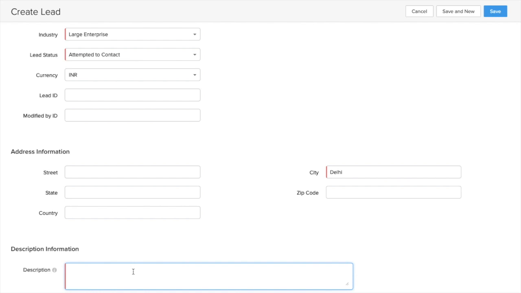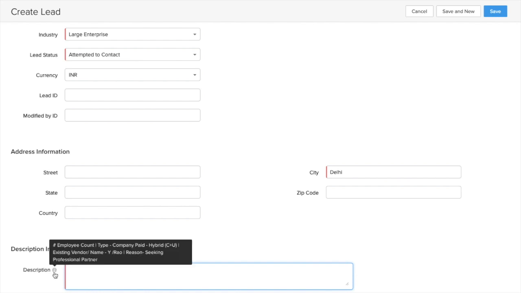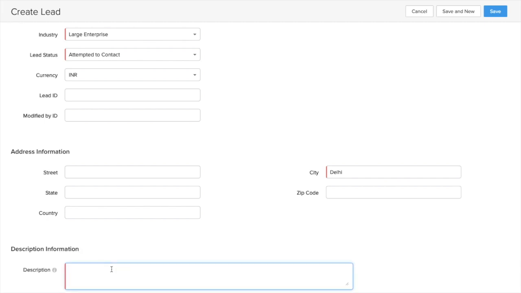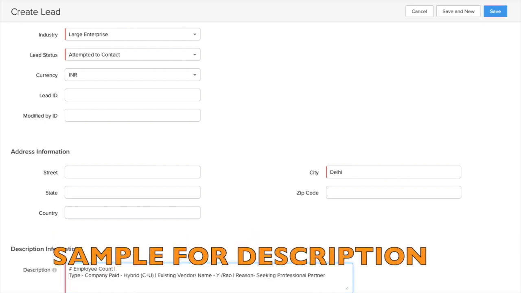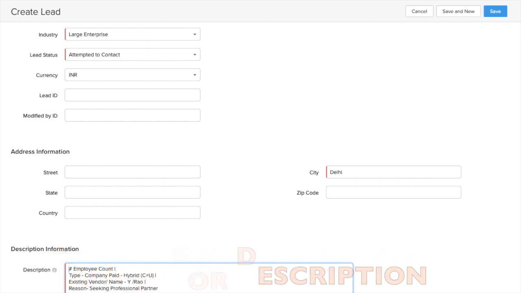You would see there are certain fields where we have this eye icon which represents information. As I hover my mouse over the eye icon, I could see that some text is written there. So again, that's for your suggestion. I have simply copy pasted that text, and let's try and understand what exactly that particular text means. This gives me an idea about what all information I should have in the description. Again, we are trying to have a similar format across deals, leads, locations and representatives. So we have tried to give it a format.